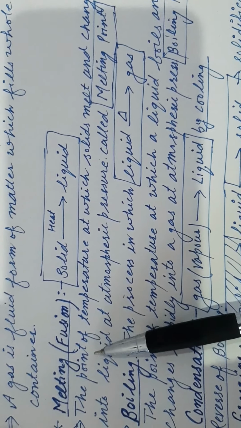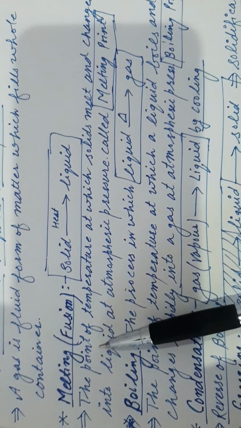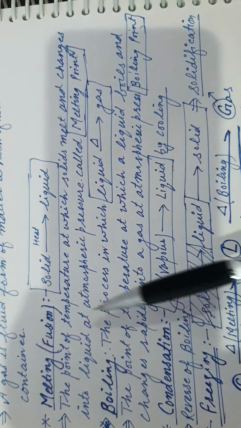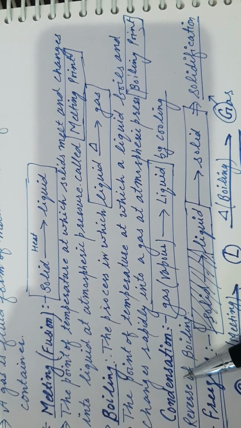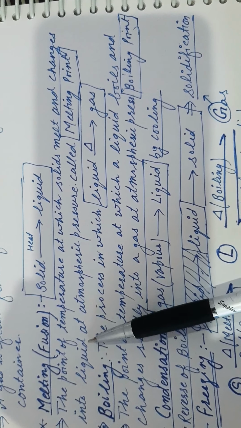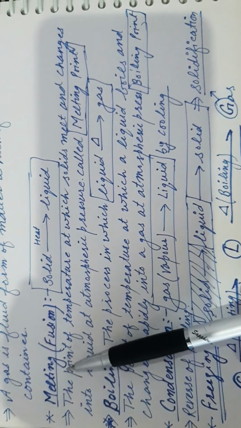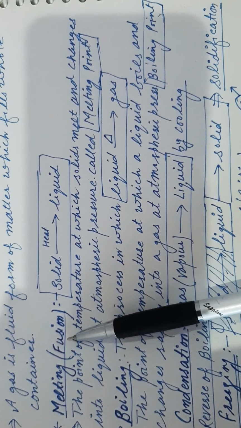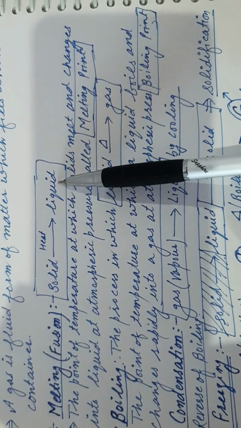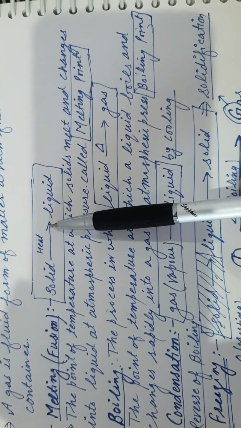Next important term is melting. It is also known as fusion. Next, boiling, and then condensation, and then freezing. All these processes are interconvertible to each other. First one is melting, also known as fusion, the process of converting a solid into liquid after heating.